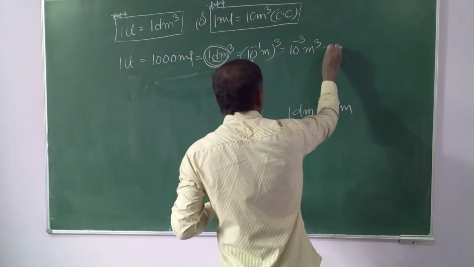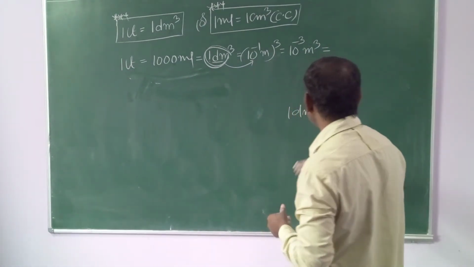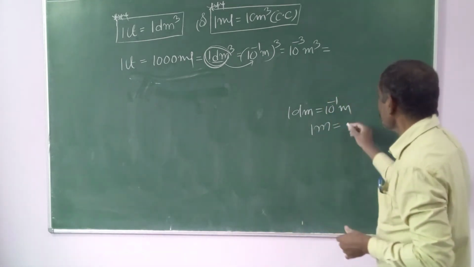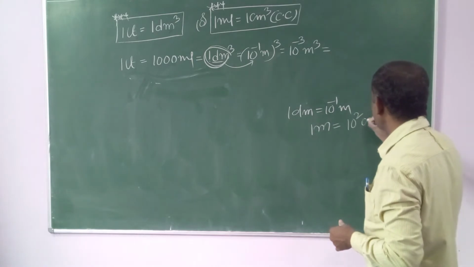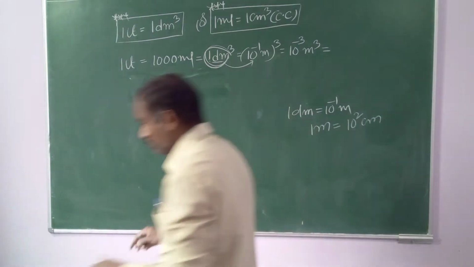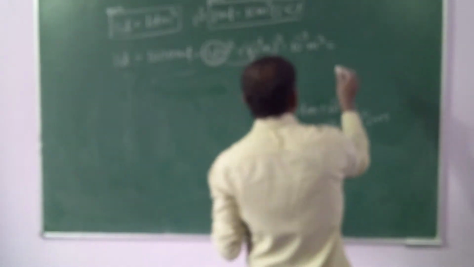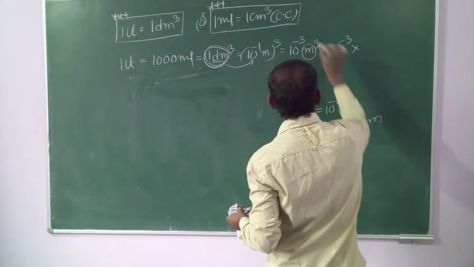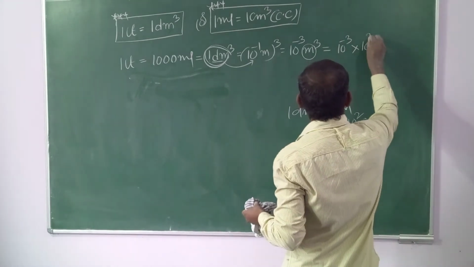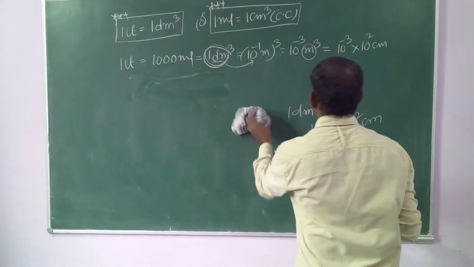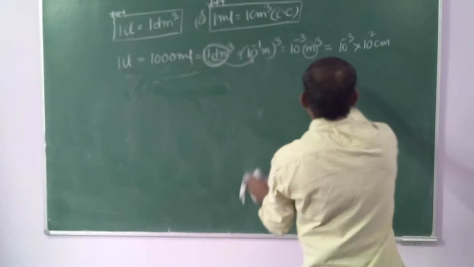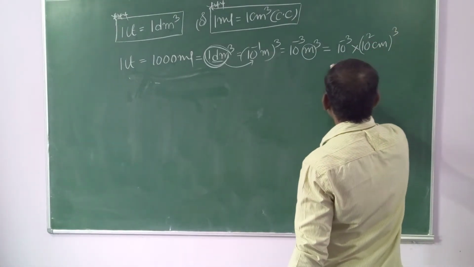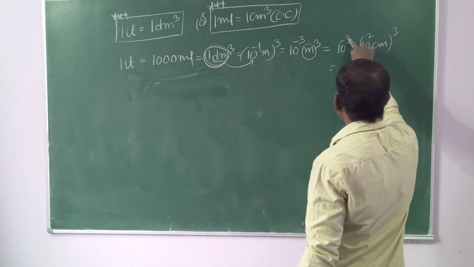Now converting into centimeters. We know that 1 meter equals 100 centimeters. Therefore, in place of meter, you substitute 100 centimeters, whole power 3, that equals 10 power 6 times 10 power minus 3.